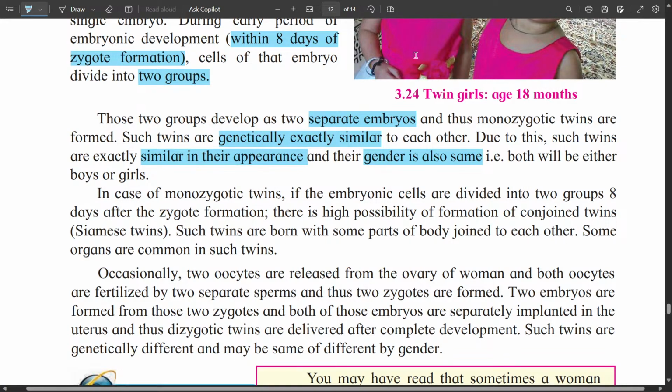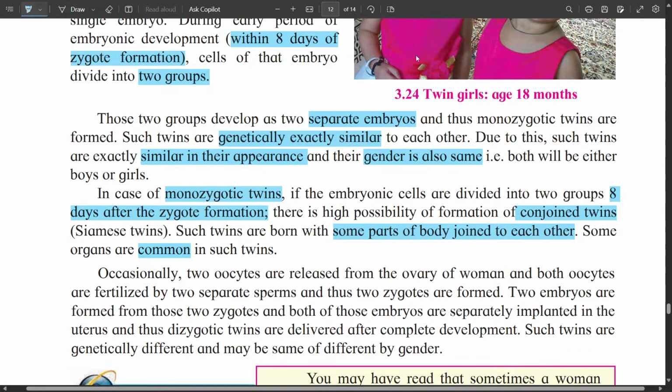In case of monozygotic twins, if the separation occurs after 8 days of zygote formation, there is a possibility of the formation of conjoined twins or Siamese twins. Such twins are born with some parts of the body joined to each other. Some of the organs can also be common in such twins. So this is about monozygotic twins.